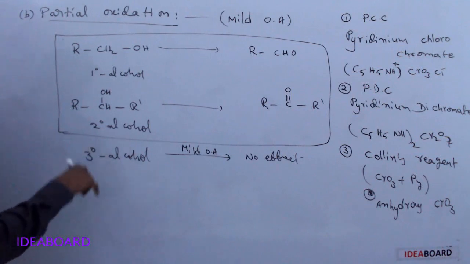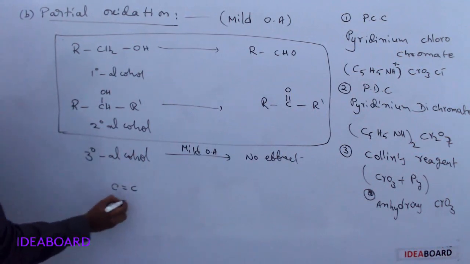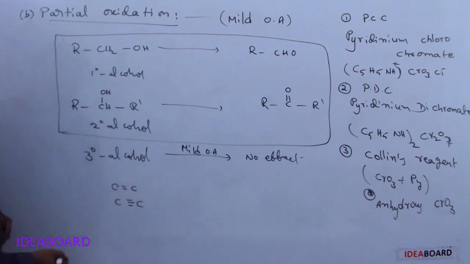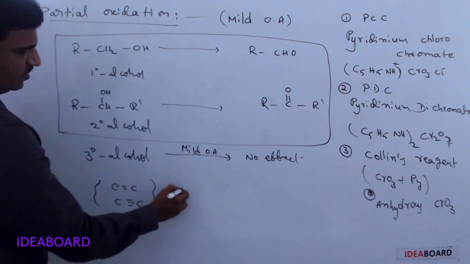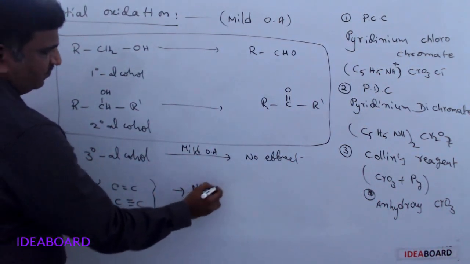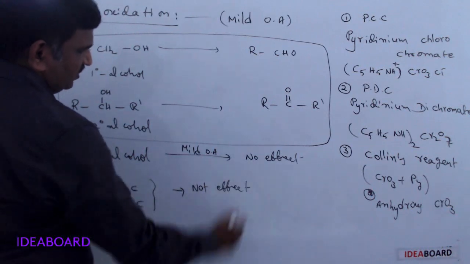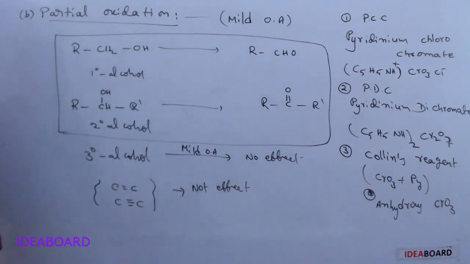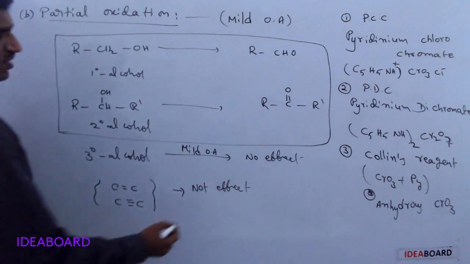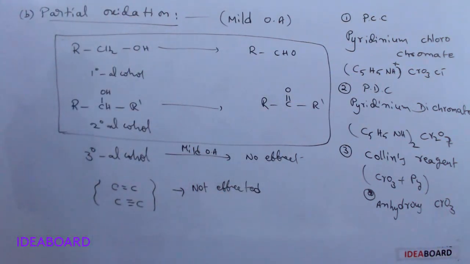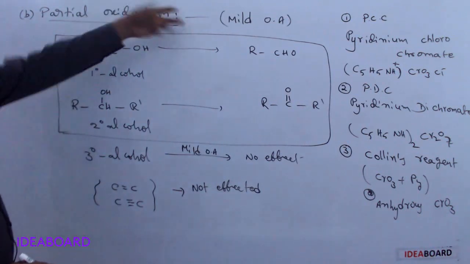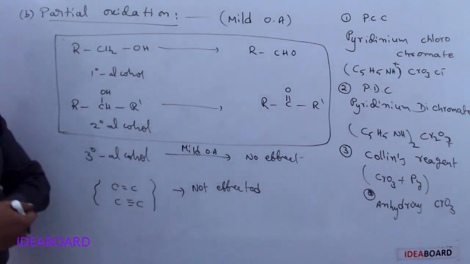And if there is any C double bond C or C triple bond C in the compound, these are also not affected. So this is partial oxidation by mild oxidizing agents.